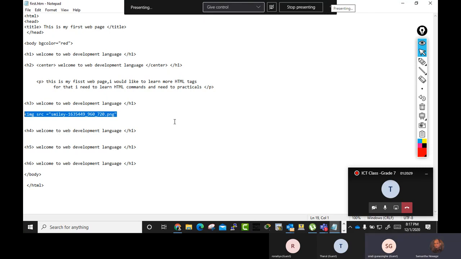I am asking Tarul, what is the difference between the relative path and the absolute path?